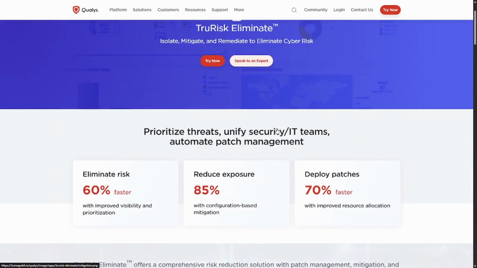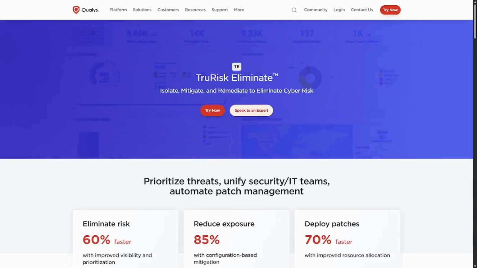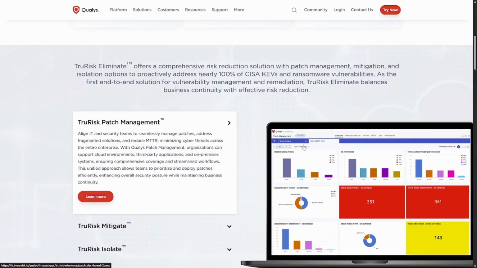So what's the key thing that this does? It isolates, mitigates, and remediates to eliminate cyber risk. Basically, patch management. It's really going to be doing patch management and stuff like that, which is insane, that it could literally go through and patch all your systems if you set it up correctly.